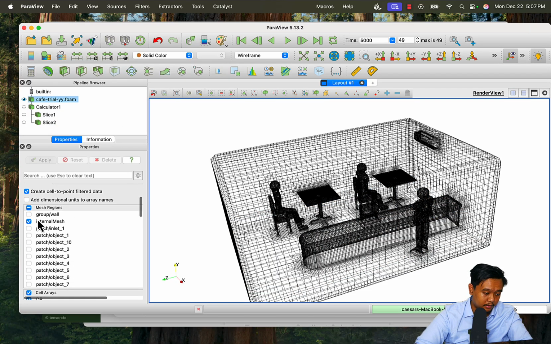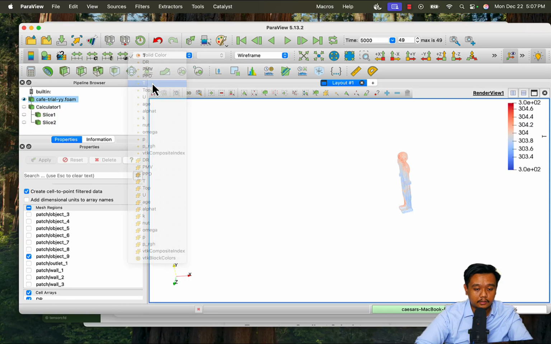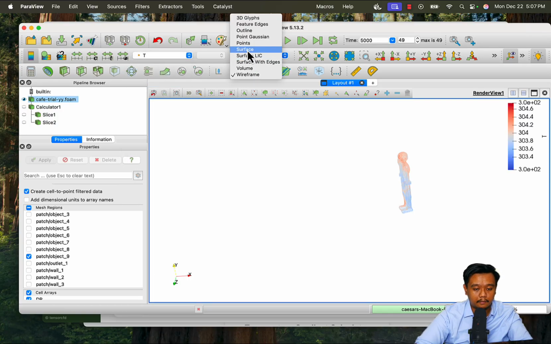Let's see here. For example, let's change the selection to the object 9. I'm not sure which one. Yeah, which is the human body, and you can plot the temperature here, for example.